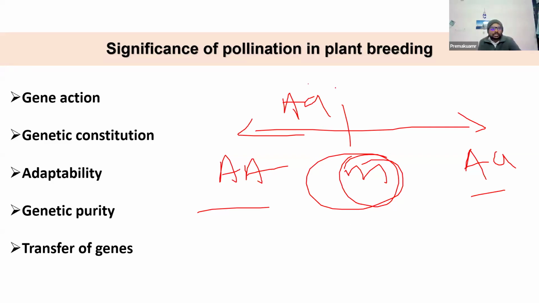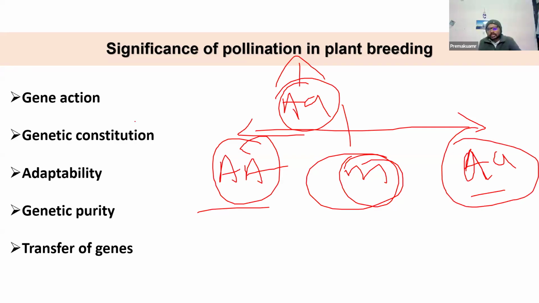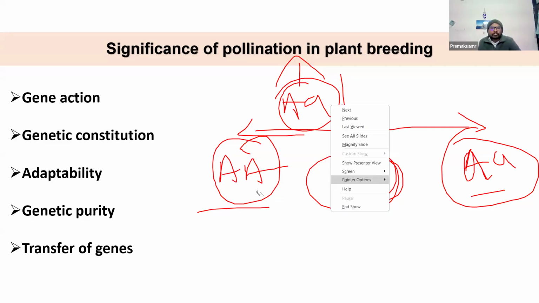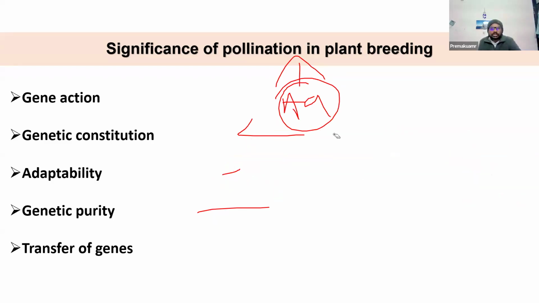If the performance of the heterozygote is equal to either of the homozygotes, then it is called dominance gene action. If the heterozygote is exactly on the mid parent, then it is additive gene action. Based on that, there are over dominance, single gene and multigenic models to explain the gene action.